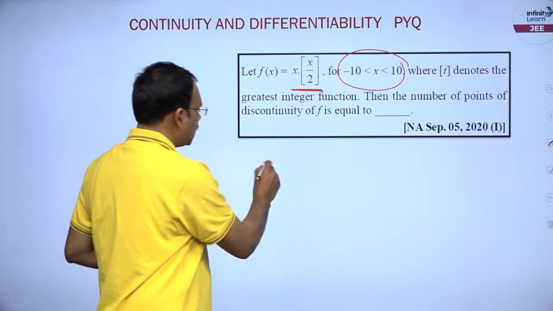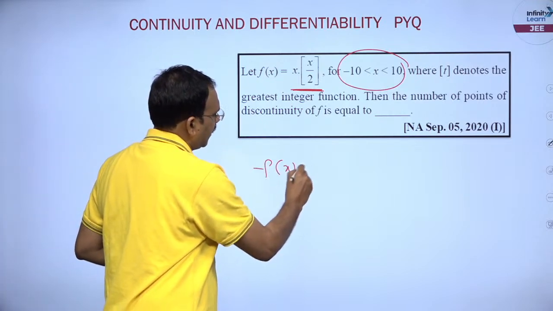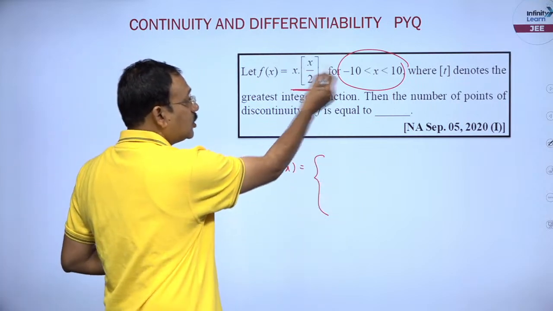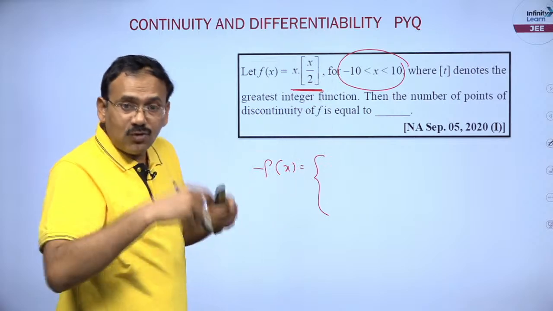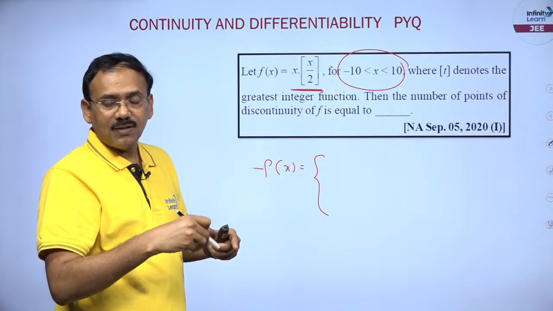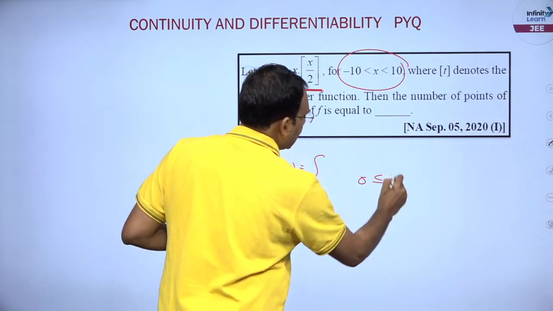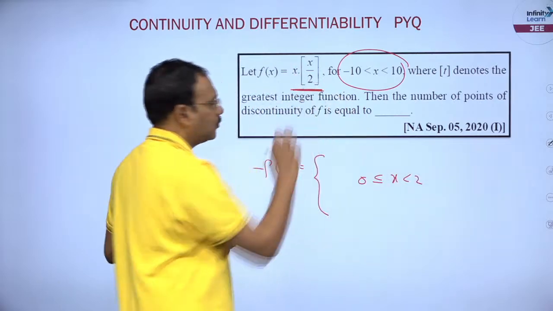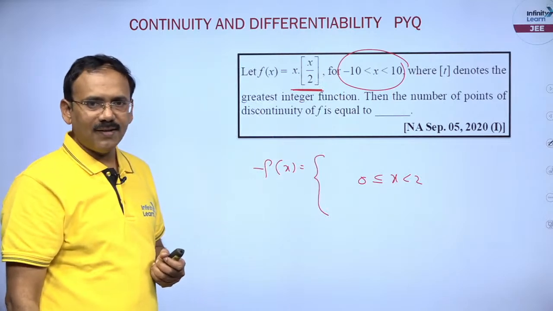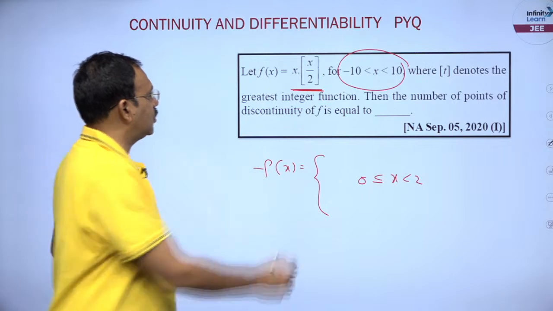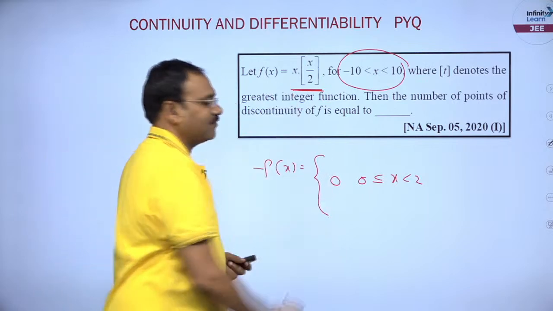You see, I can split the function f of x like this. When x is 0 to 2, x by 2 will be 0 to 1, so step will become 0. So let me split like 0 less than or equal to x less than 2. X by 2 will be 0 to 1, step becomes 0, x into 0 is 0.